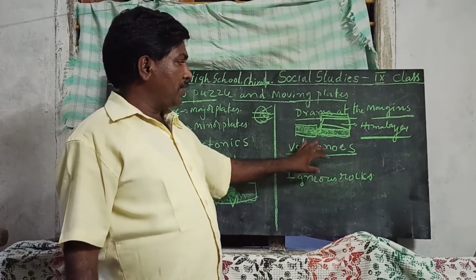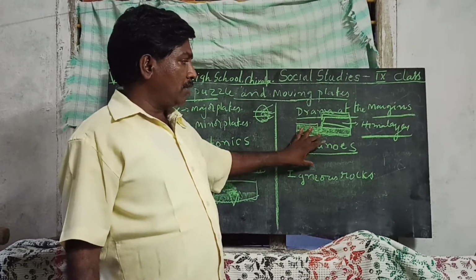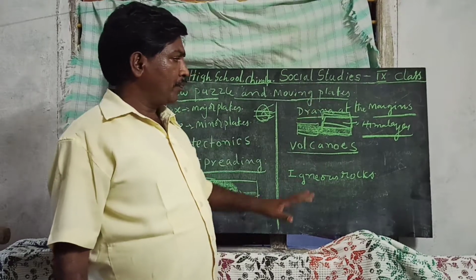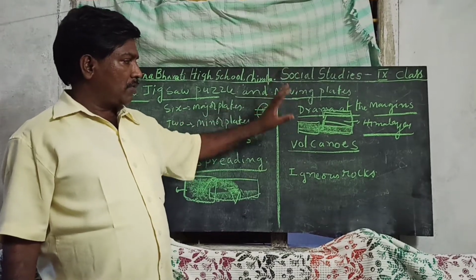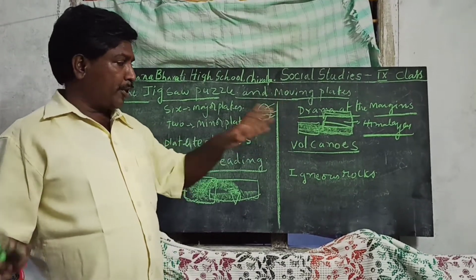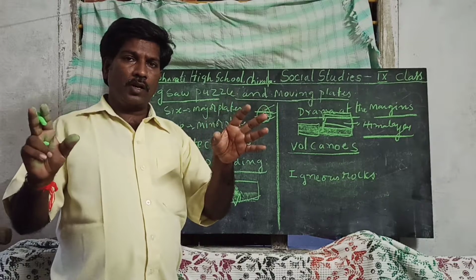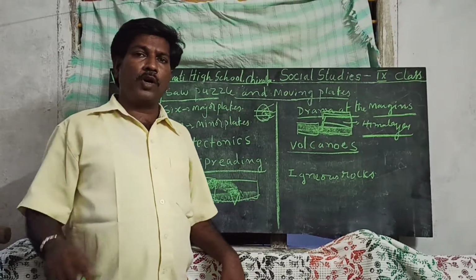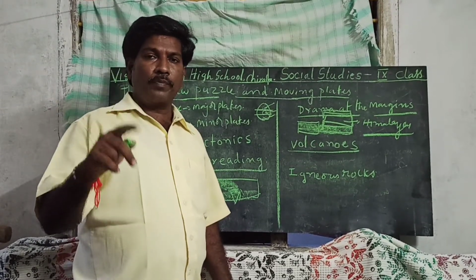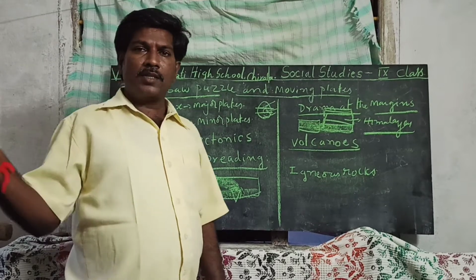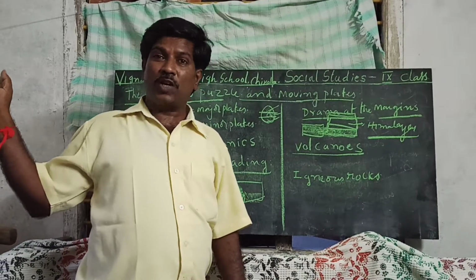Volcanoes blasting is also a very important thing. Most of the important volcanoes are in the world, but from an Indian point of view, two are located in the Andaman and Nicobar Islands, Barren and Narcondam. In Mangalagiri there is also one volcano, but it is not active.